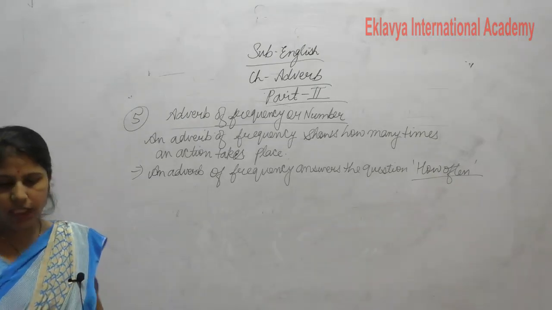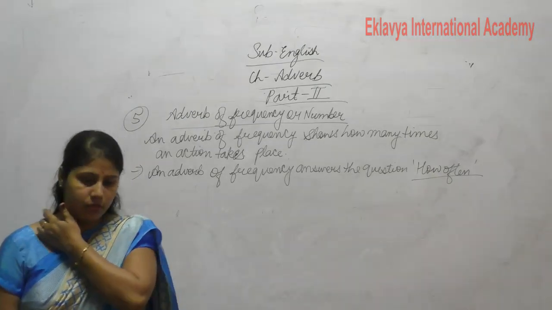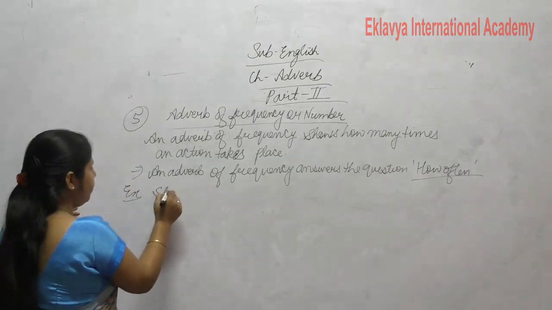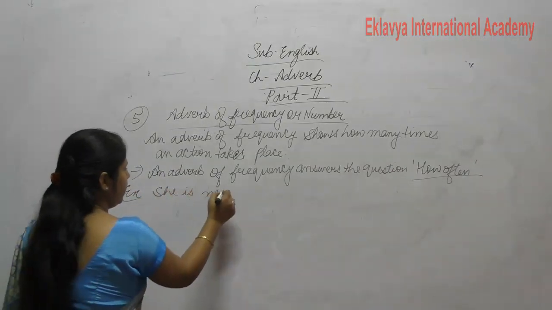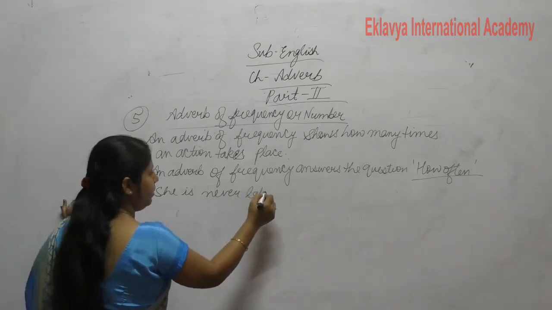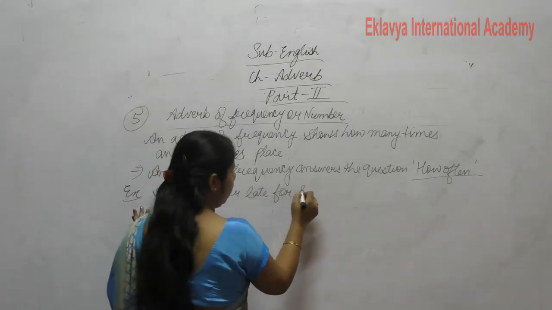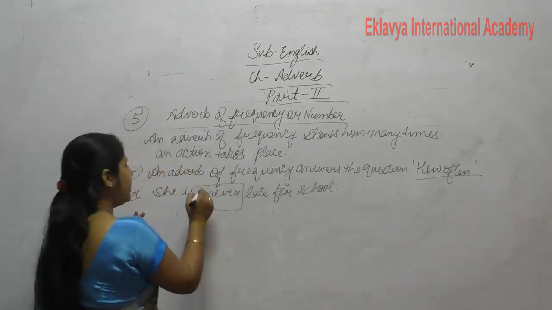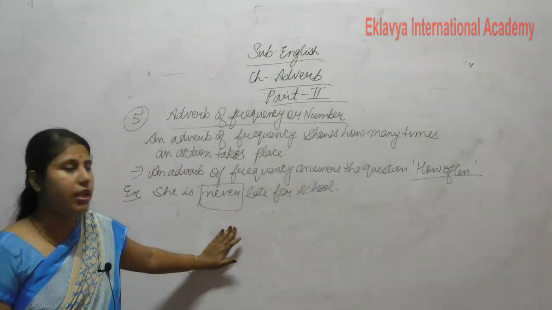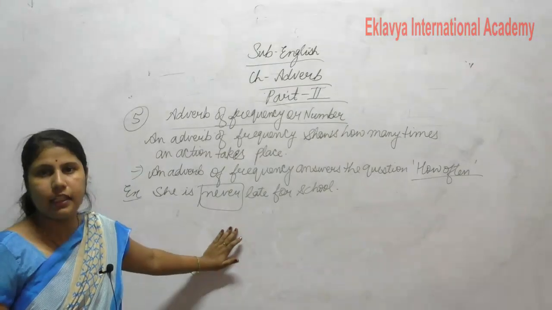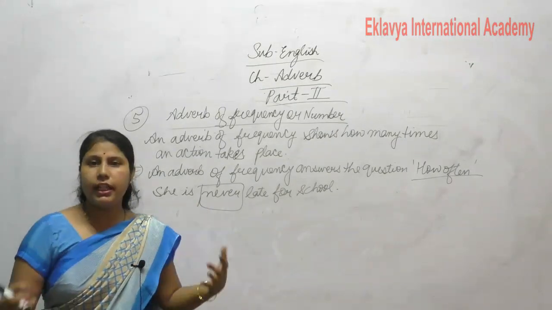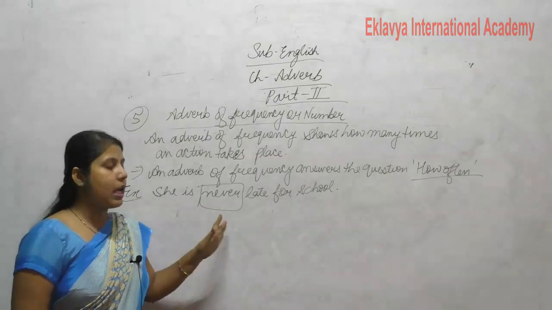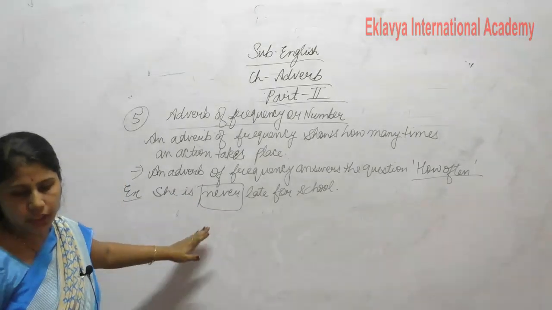It gives the answer how often. Now write down the example. She is never late for school. So what is this? Never is our adverb of frequency. This shows how often an action takes place. She is never late for school.